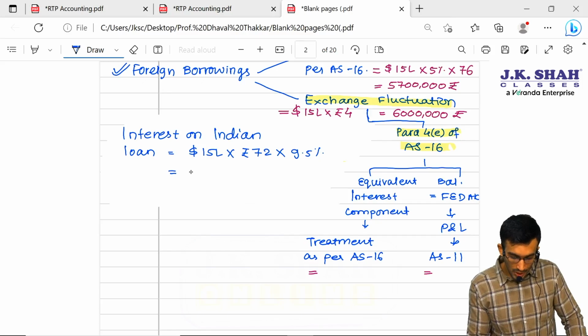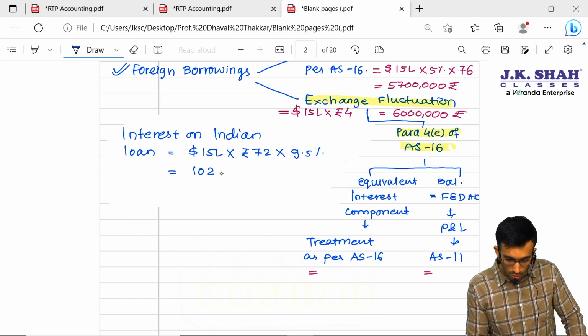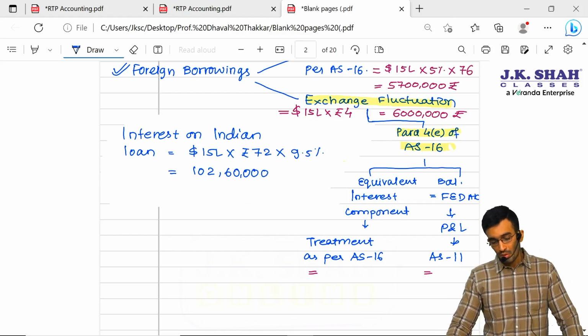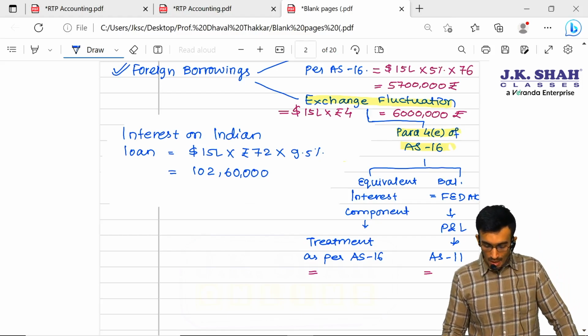So it gives me 102.6 lakhs, or I can say 1 crore 2 lakh 60,000.